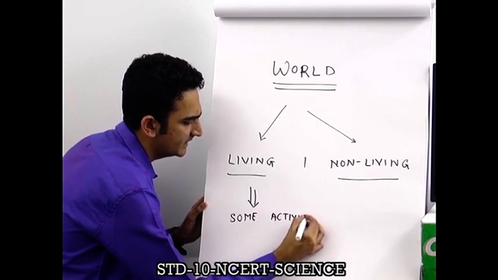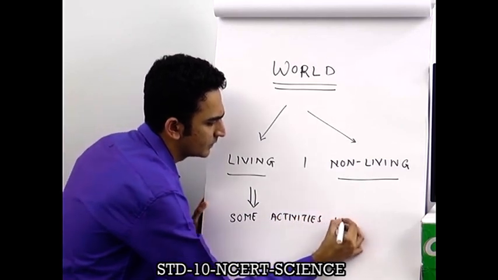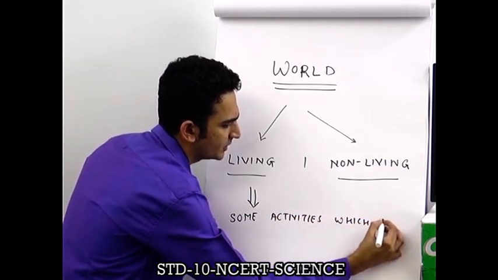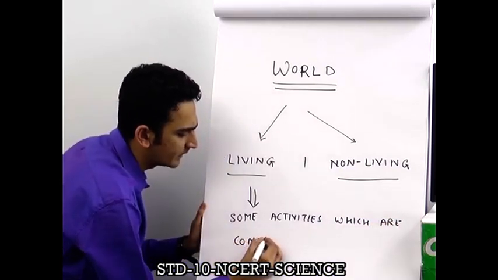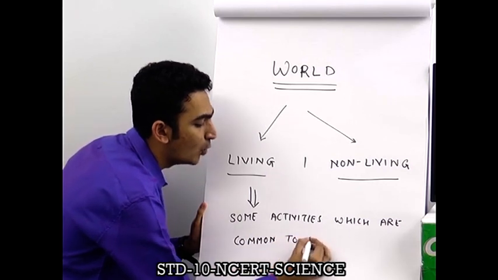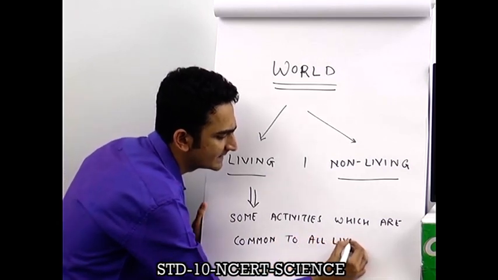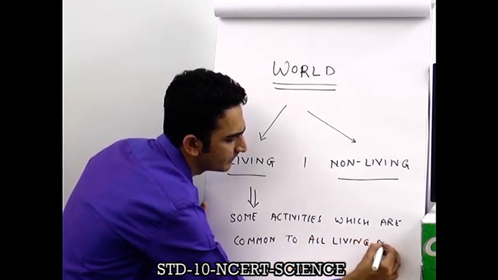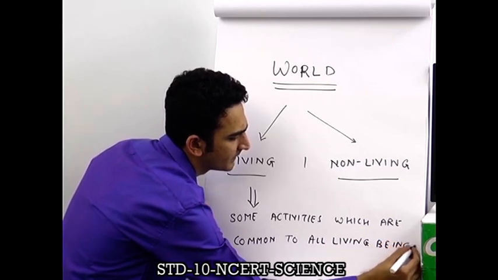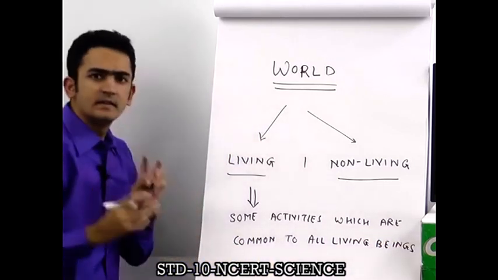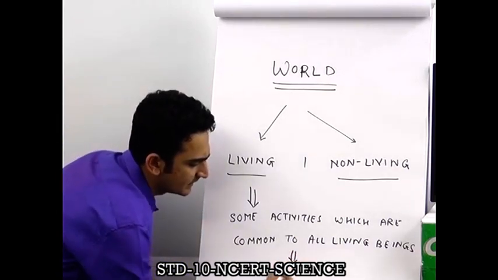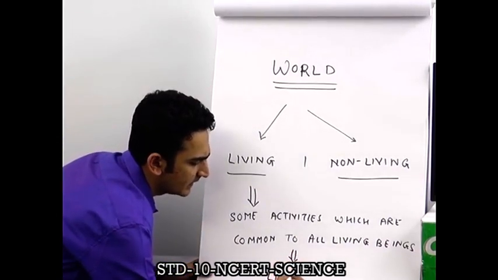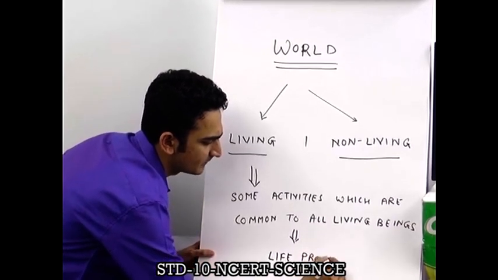Some activities which are common to all living beings are called life processes.